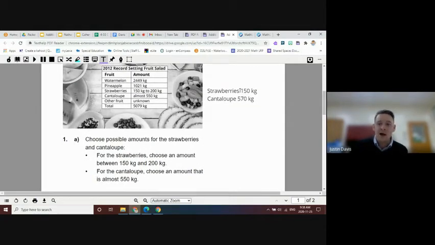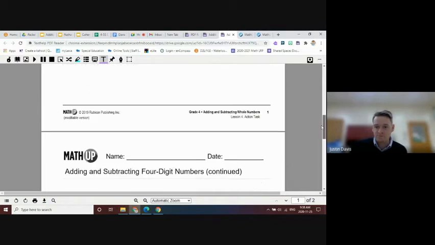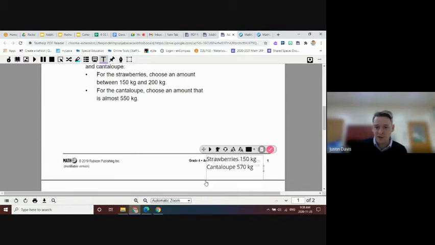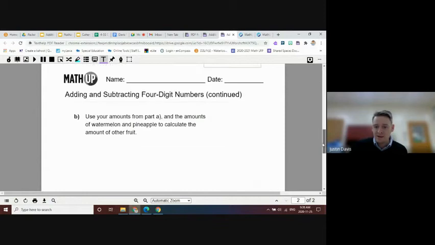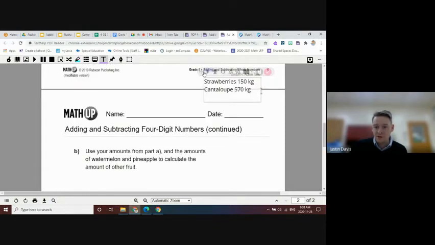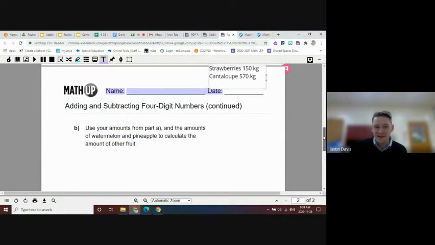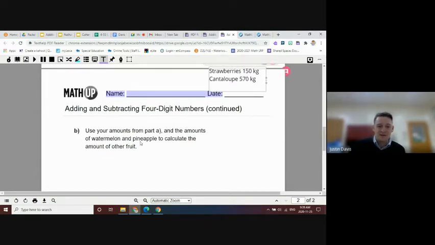Pretty easy. I'm just going to bring these amounts down to page 2. I wonder if I can do that. Will it let me? Oh, it might. Oh, wonderful. Oh, it won't. Okay, so that's as far as it'll let me bring it down. That's fine. All right, so use your amounts from part A and the amounts of watermelon and pineapple to calculate the amount of other fruit.